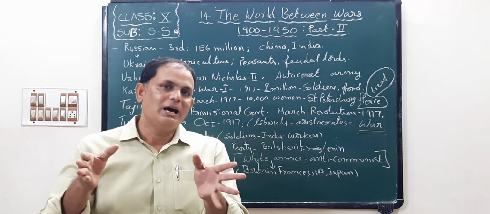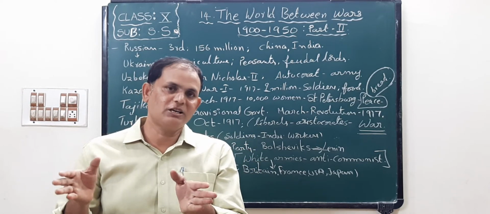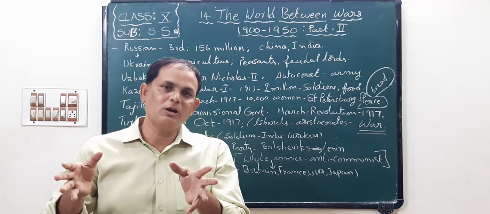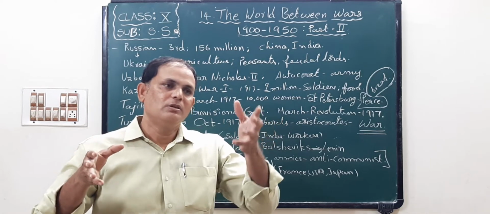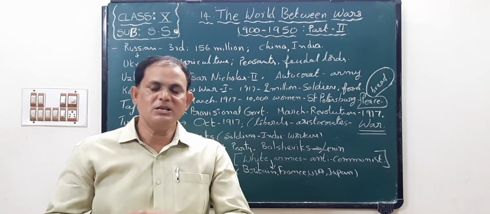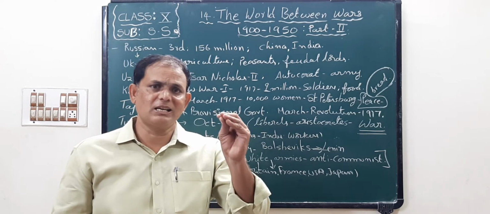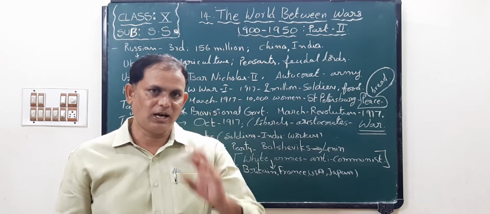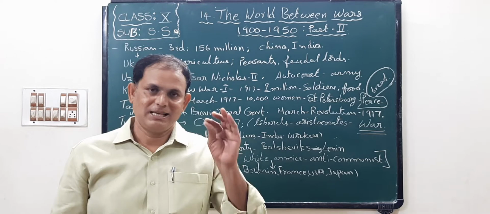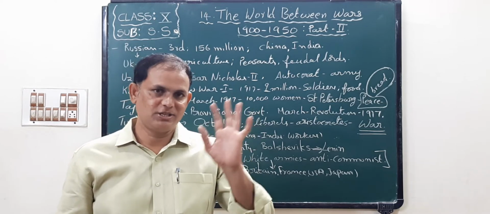In the Russian country, the people revolted against the Tsar. Tsar means what, children? The Russian Empire is called Tsar.